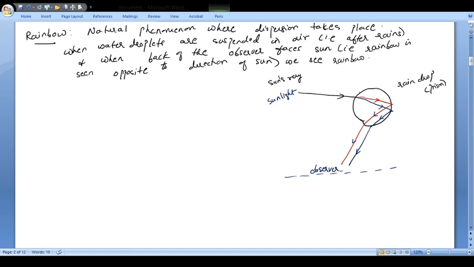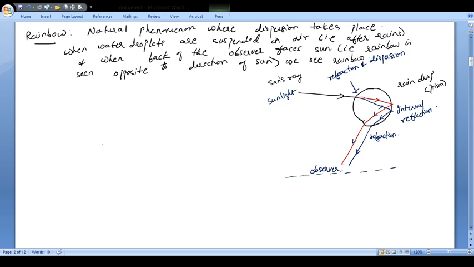Now see what is happening here at this point. At this point what is happening? There is refraction and dispersion. At these points what is happening? Internal reflection. And here at these points what is happening? Here refraction. And therefore you will find that you get a colored band, that is VIBGYOR, and that is basically your